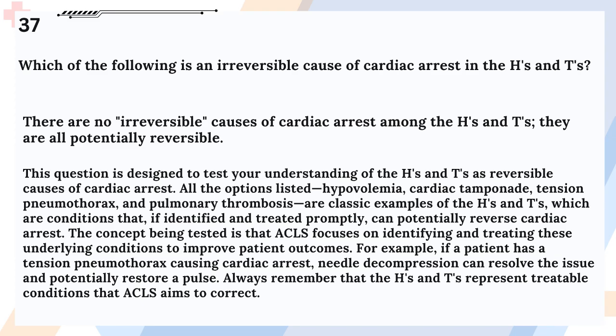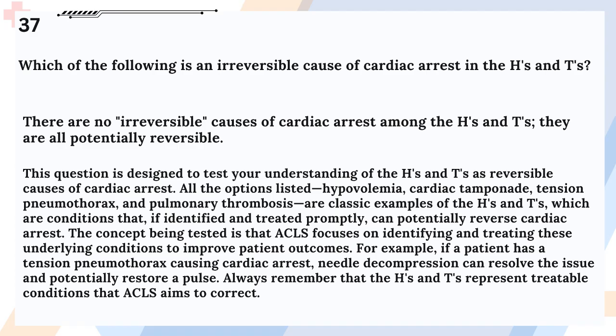This question is designed to test your understanding of the H's and T's as reversible causes of cardiac arrest. All the options listed, hypovolemia, cardiac tamponade, tension pneumothorax, and pulmonary thrombosis, are classic examples of the H's and T's, which are conditions that, if identified and treated promptly, can potentially reverse cardiac arrest.